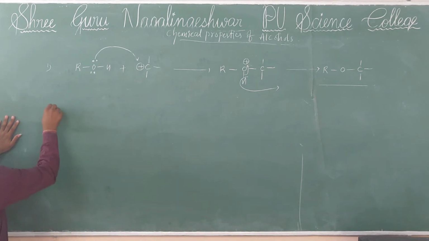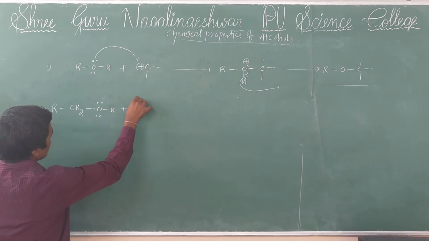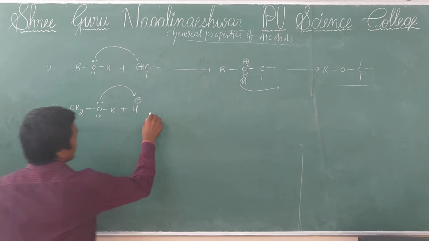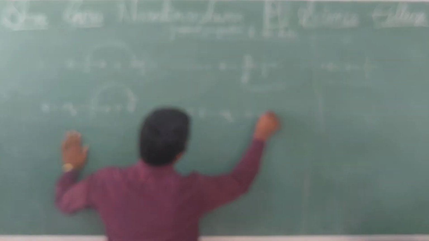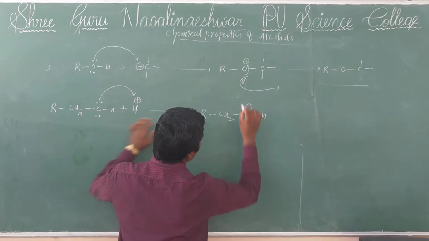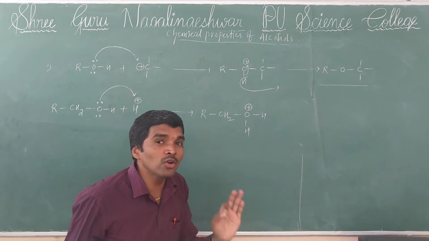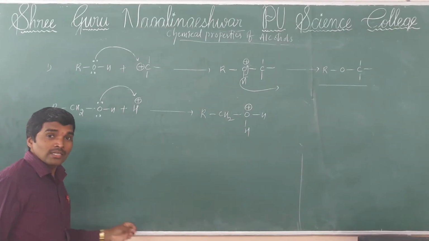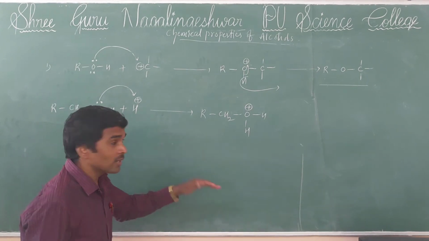For example, RCH2OH reacts with a proton. Then formation of RCH2, so these compounds are formed. These are said to be protonated alcohol. So alcohol in the form of protonated alcohol acts as an electrophile.